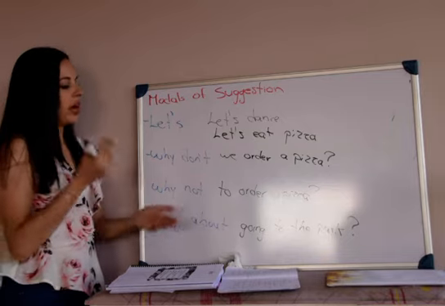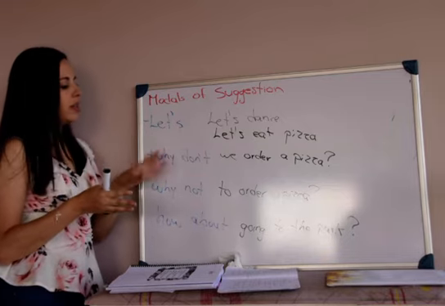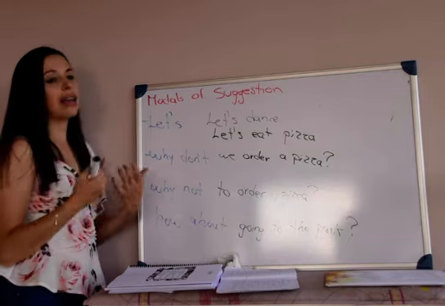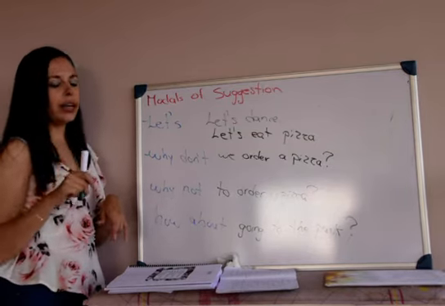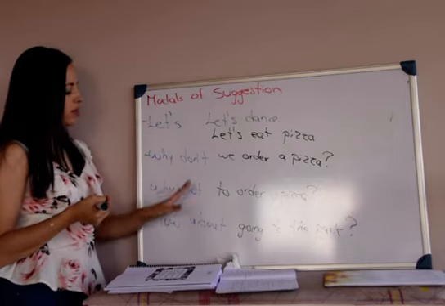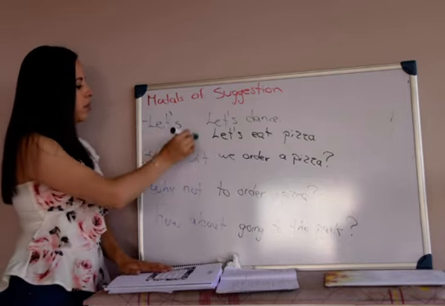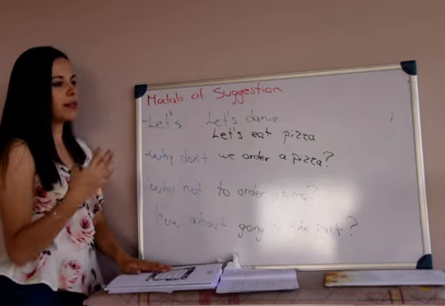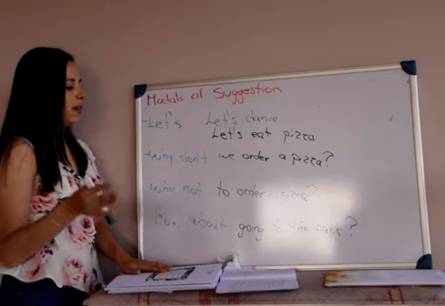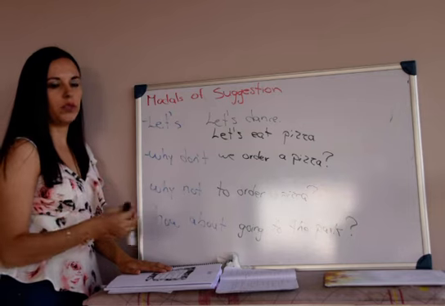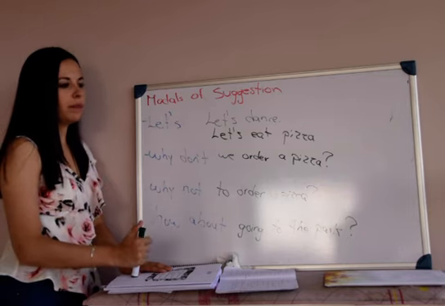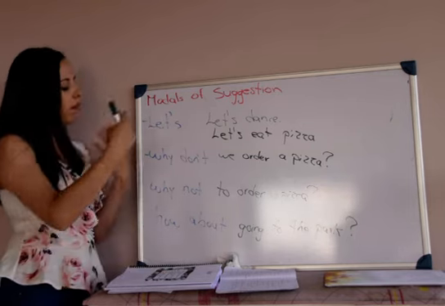But try to use variety, especially when you are talking. This is not so frequent when we are writing, unless we are just texting or talking with a friend. But for formal writing or academic writing, this is not so common, right? But we use it a lot. Let's dance, let's go, let's start, or why don't we order pizza? Why don't we go to the park? Why don't we watch a movie? Okay, we have many examples.